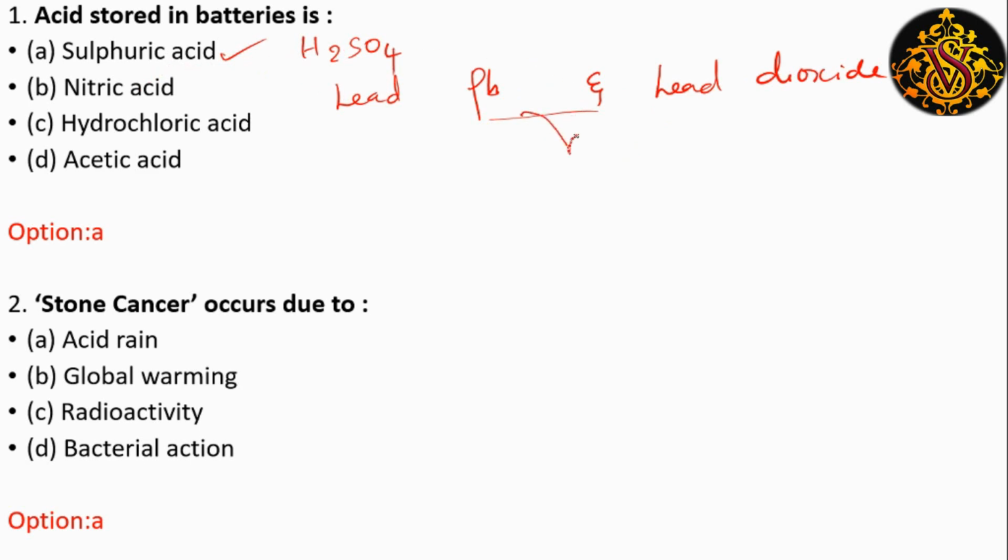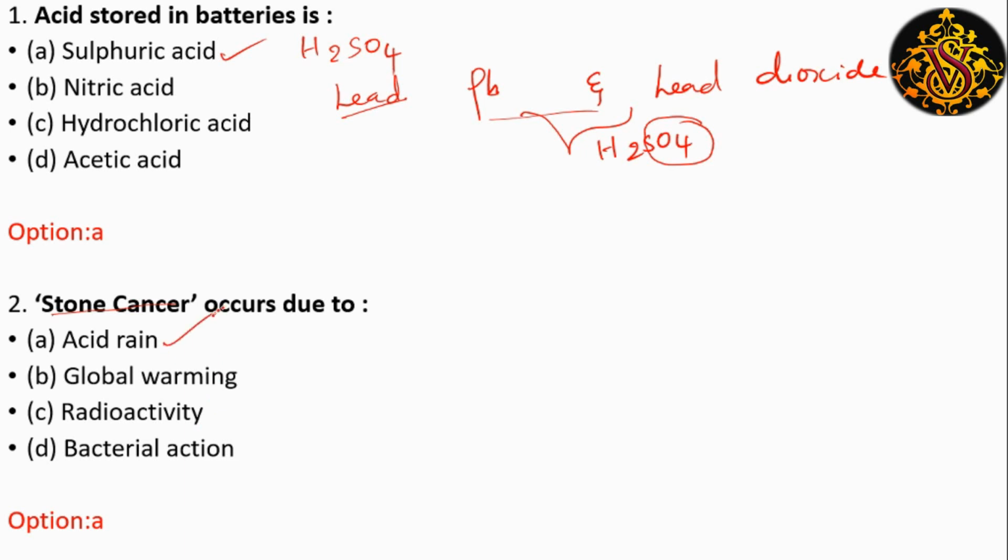So these two react with H2SO4, sulfuric acid, in the electrolyte to form lead sulfate. That is, sulfuric acid reacts with lead or lead dioxide to form lead sulfate, PbSO4. Is it clear? And the second one, stone cancer occurs due to,